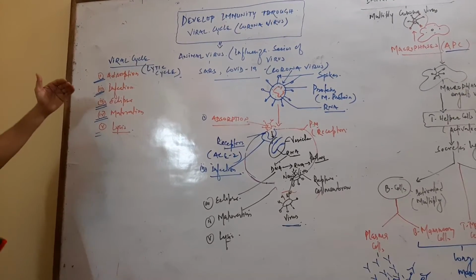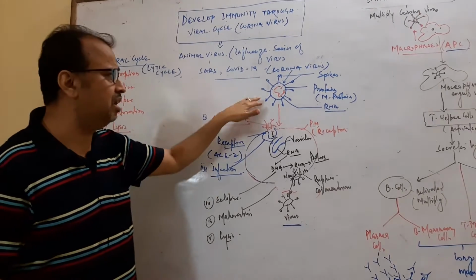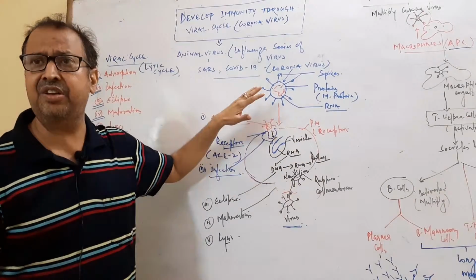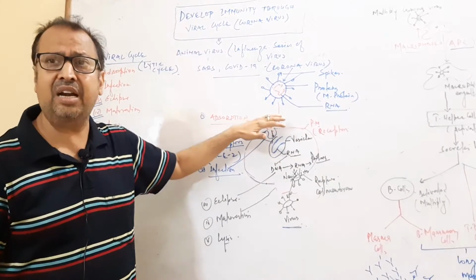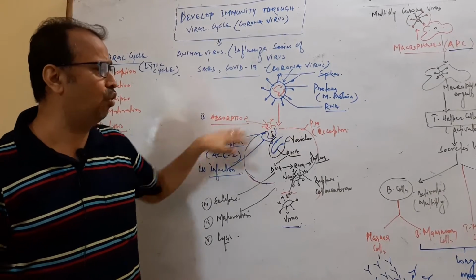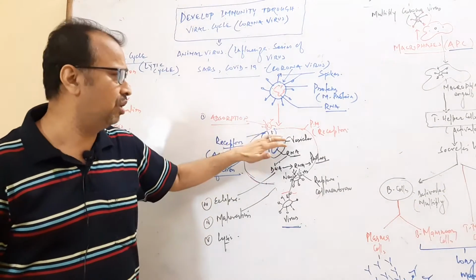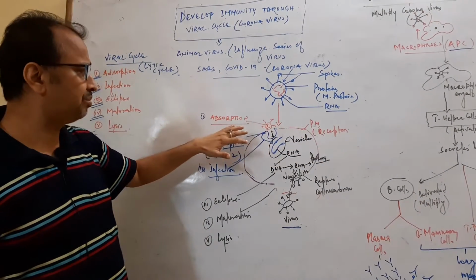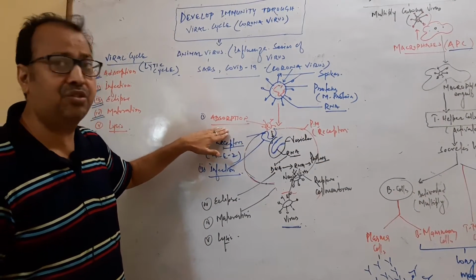First the virus comes over the surface. So here is the coronavirus, which comes over the cell surface or host body surface; that process is called adsorption. So the virus is present over the plasma membrane or cell membrane, and that is called adsorption.